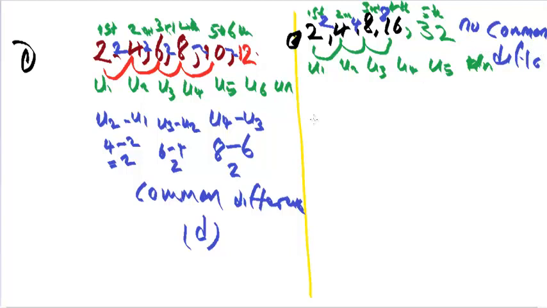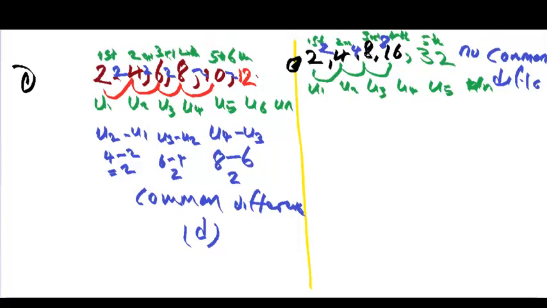But if we find what we call a ratio, which is simply a division, we are going to divide the terms by each other. So we take the second term and divide by the first term. We can also take the fourth term and divide it by the third term. So we can take U2 divided by U1, and that will be 4 over 2.